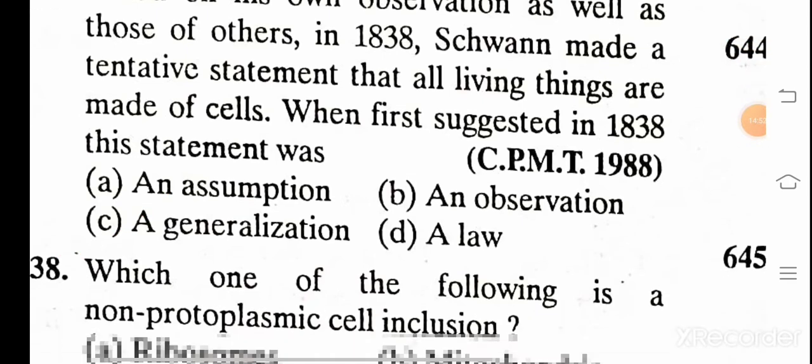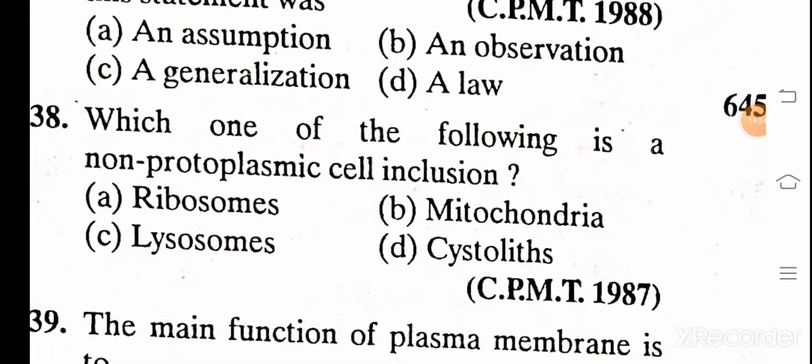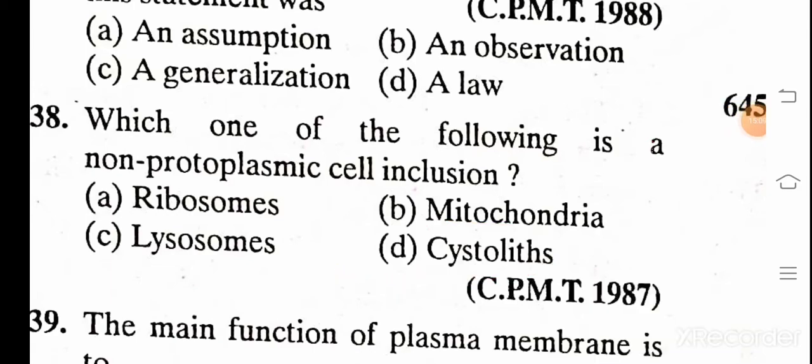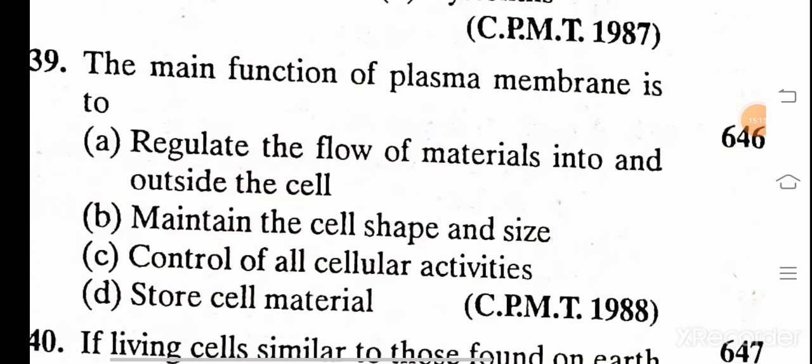Given by Schwann. Which one of the following is a non-protoplasmic cell inclusion? A. Ribosomes, B. Mitochondria, C. Lysosome, D. Cytoliths. And the correct answer is cytolith, a non-protein protoplasmic inclusion.